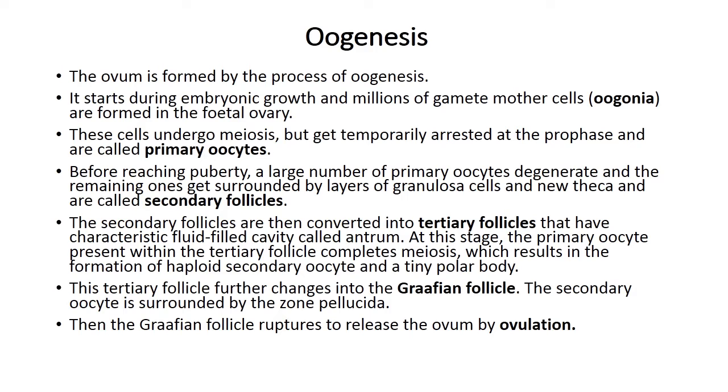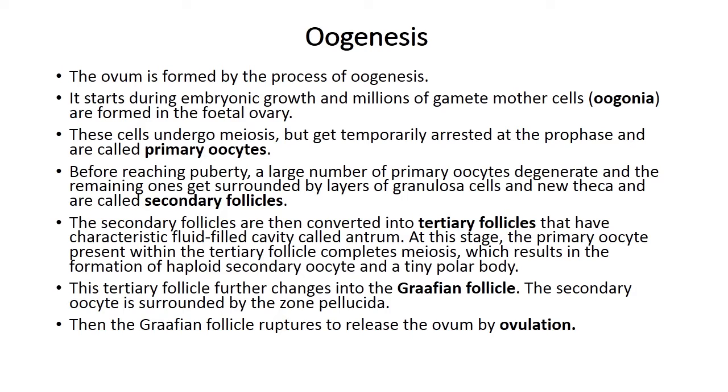These cells start division and enter into prophase 1 of the meiotic division and get temporarily arrested at that stage, called primary oocytes. Each primary oocyte then gets surrounded by a layer of granulosa cells and is called the primary follicle. A large number of these follicles degenerate during the phase from birth to puberty. Therefore, at puberty only 60,000 to 80,000 primary follicles are left in each ovary.